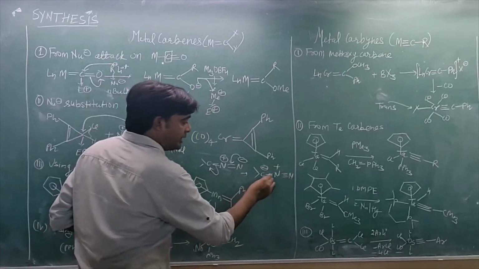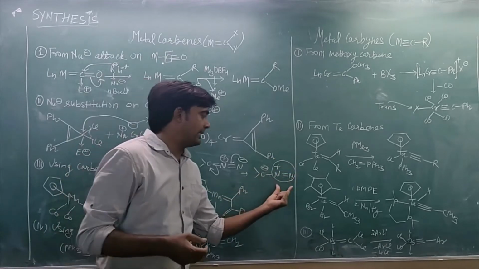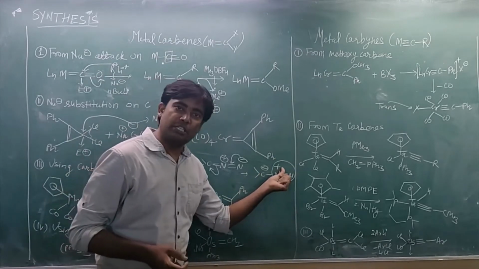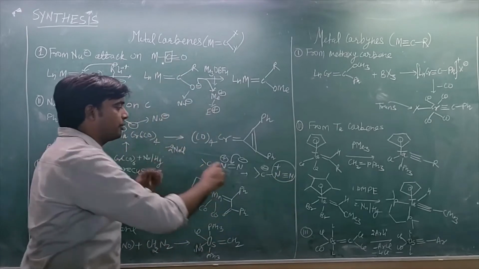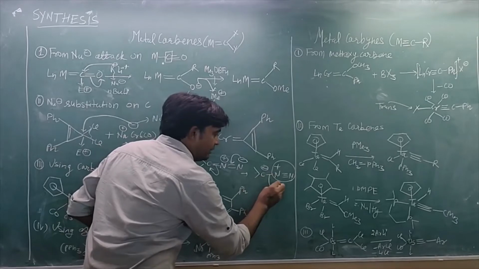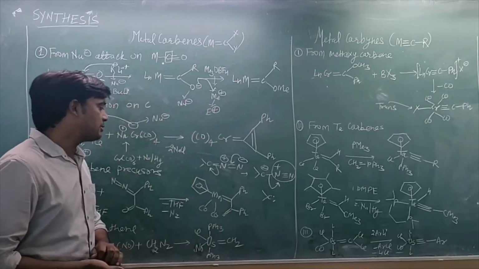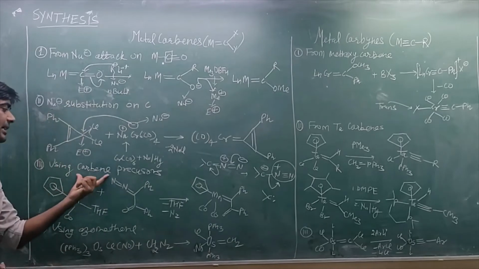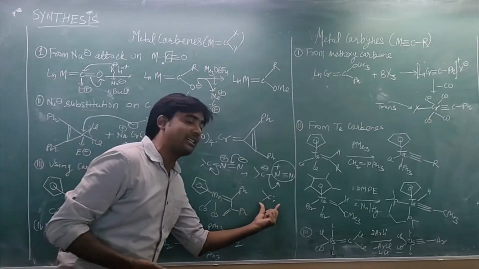Okay, this is a good leaving group because it is a highly electronegative atom with a positive charge, so it can easily be removed from the carbon. When it is removed, it will generate the carbene system. So we can use direct carbene precursors, and then these carbene precursors will give a carbene.